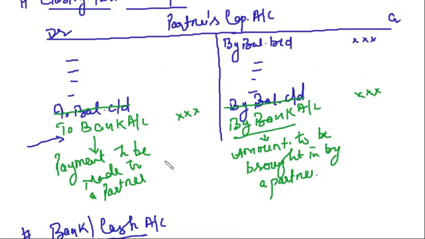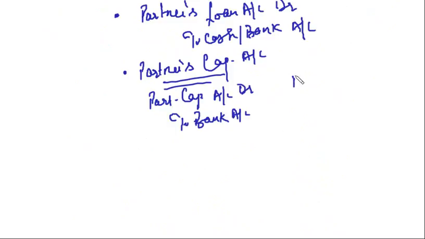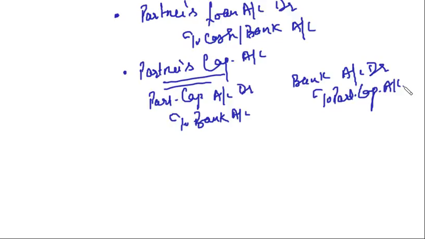Friends, this I have done it, sorry. This is the reverse thing, sorry. This is payment to partner, yes, right. This is payment to partner, or the entry will be bank account debit to partners' capital account. Clear, friends? Clear?